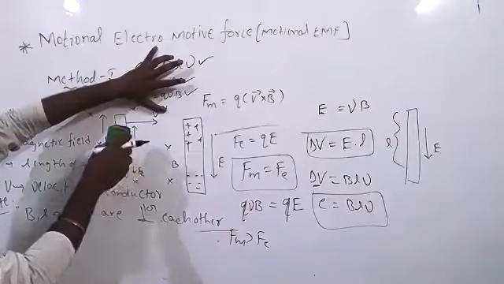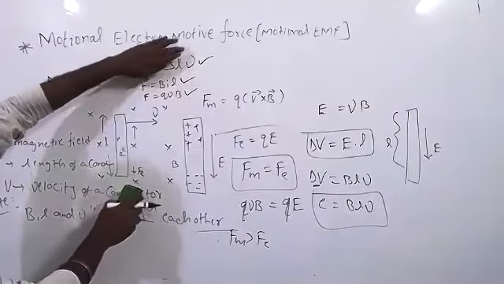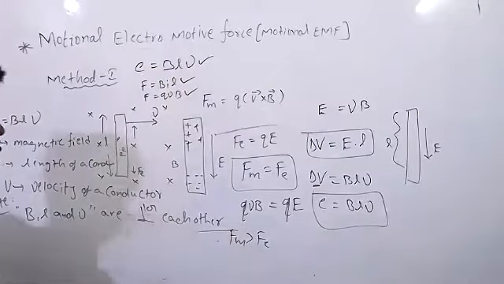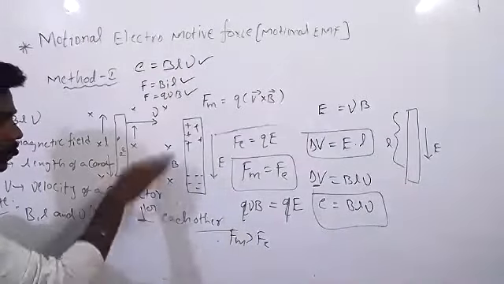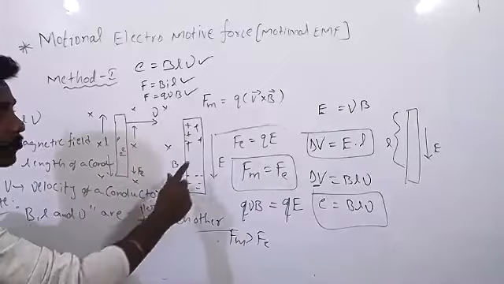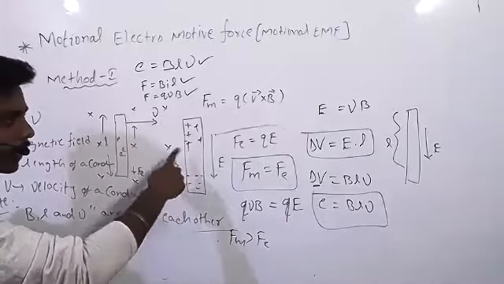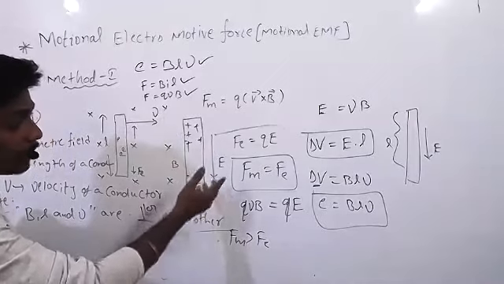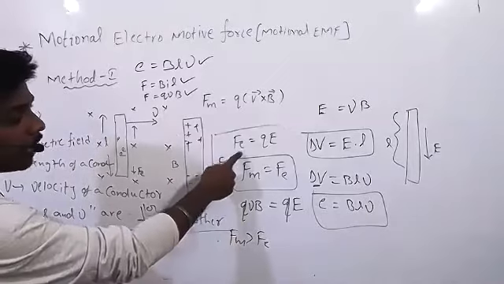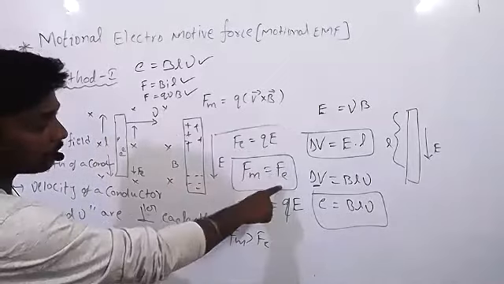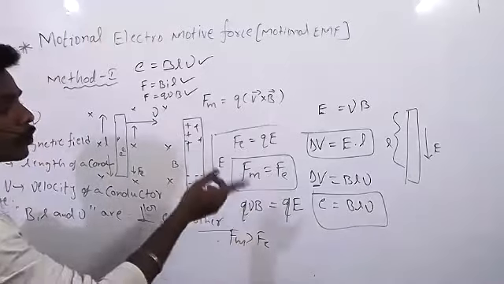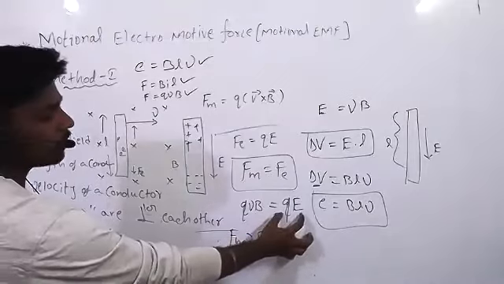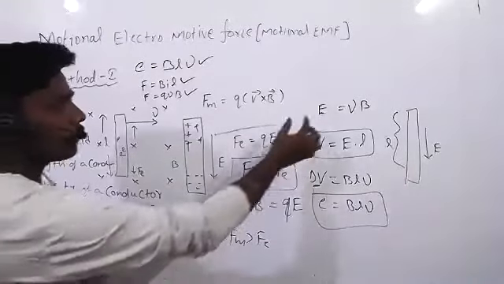Just like that, you have to remember the concept. If you place just the conductor, force will act on it. That is BIL. If the conductor is moving, then magnetic force will act on the electrons in the downward direction, on the protons in the upward direction. Potential difference will develop. When there is a potential difference, electric field also will develop. How long will that happen? Until Fm is equal to Fe. Fm is force due to magnetic field, Fe is force due to electric field. They cancel out after that.